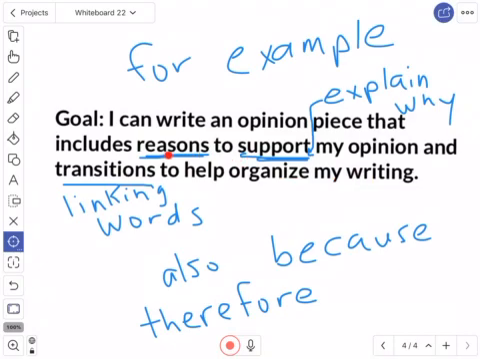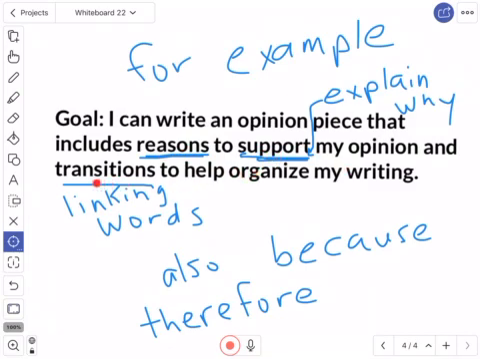So a few words here. Reasons to support basically explain why. Those are really trying to explain why you think that way. It's just like in the first writing piece we focused on, pizza. I didn't just say, well, pizza's the best, and then I was done. I gave reasons to explain why I love pizza.